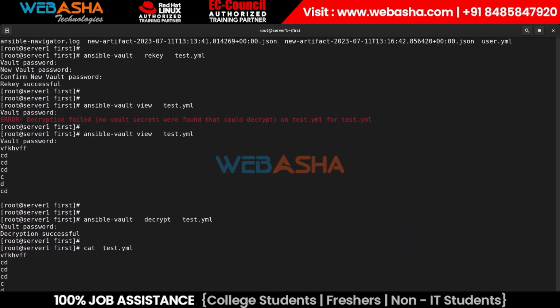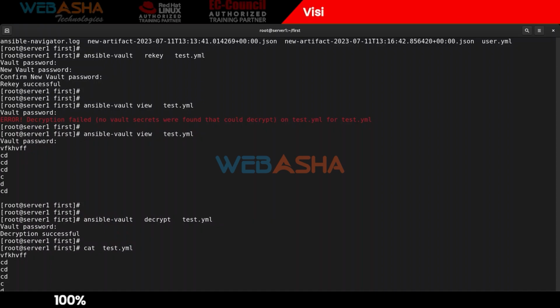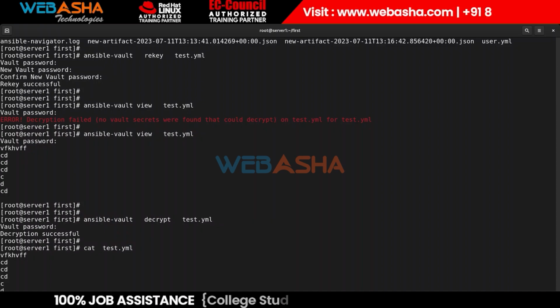And now in automation, what if I don't want to mention or put my password manually? Let's suppose you schedule a playbook with the help of a cron job. Let's suppose you are not there at that moment, say you run it at night, 2 o'clock or midnight, but you are not there to execute those playbooks. So we are scheduling our job with the help of crontab or a cron job. So if that file is secured, then it prompts for the password.